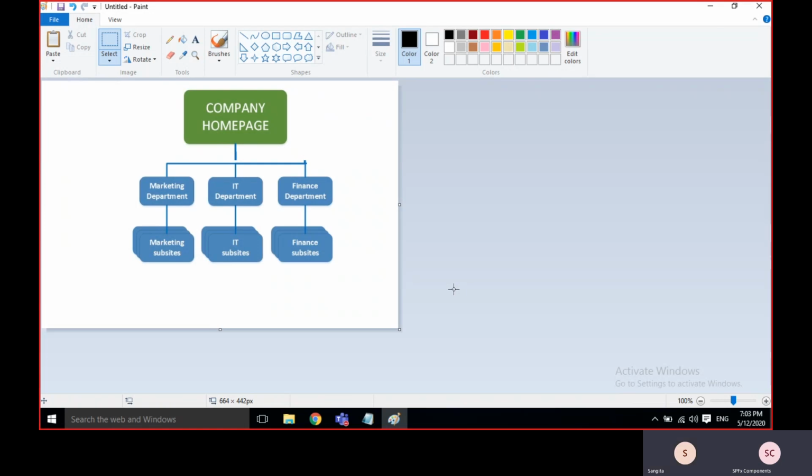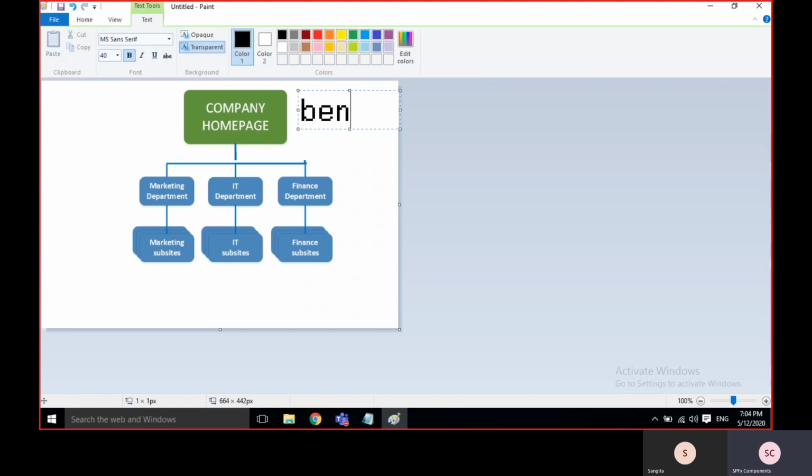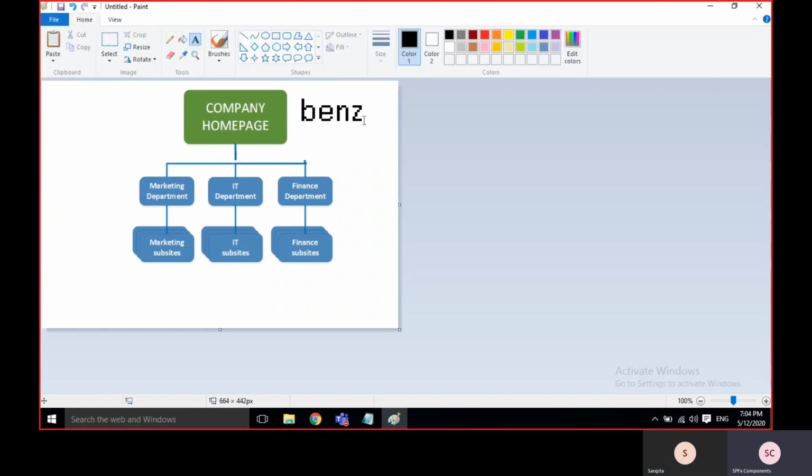For example, if you are working for Bench, it's a company, and the company name will be here. This is the tenant, meaning the entire set of sites will be available within the tenant.